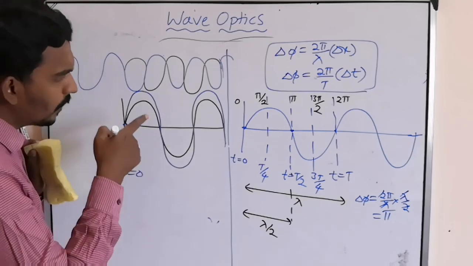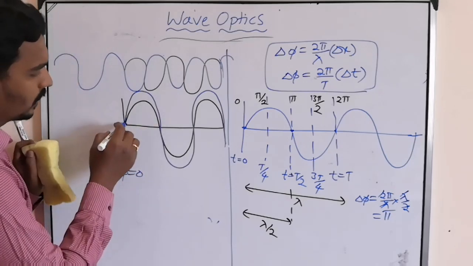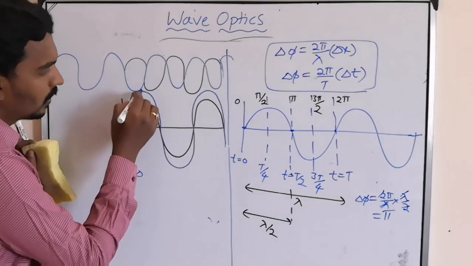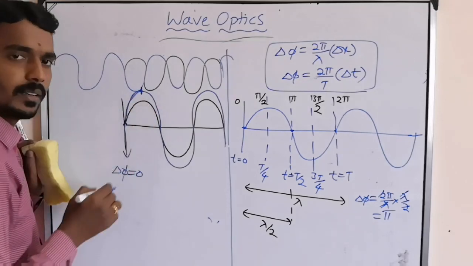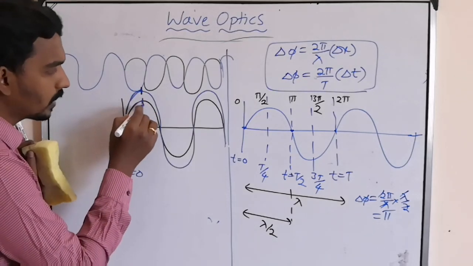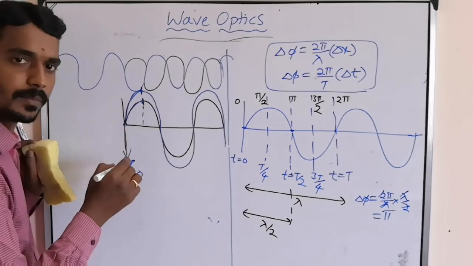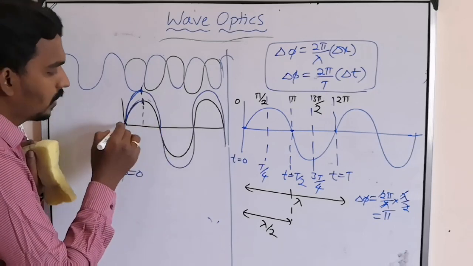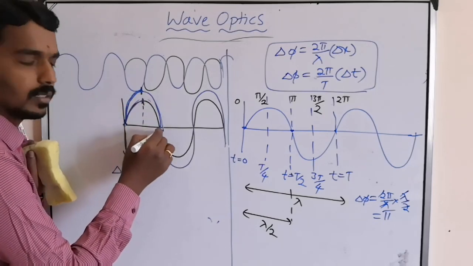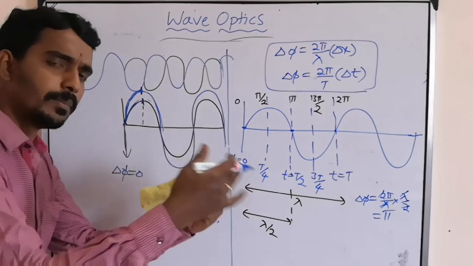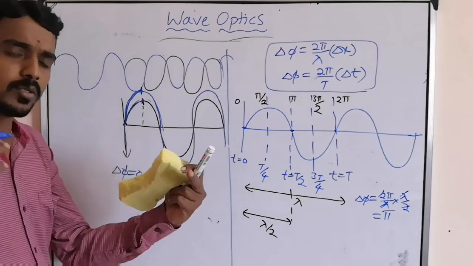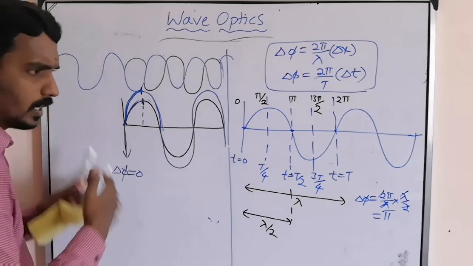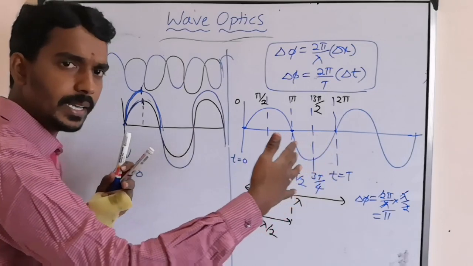Here, what is happening if you observe the diagram? This reached one extreme position and this also reached one extreme position simultaneously. So the positive pulse superimposed with positive pulse, so one is vibrating and the other is also trying to vibrate in the same manner. Please try to understand. There is a medium.